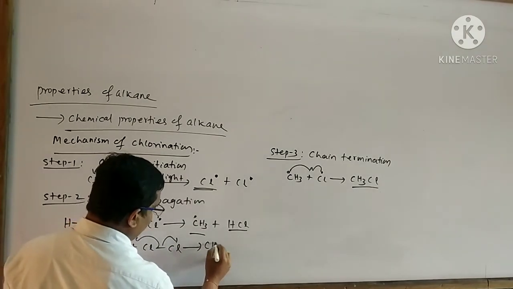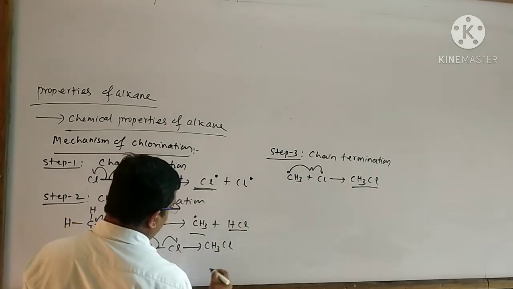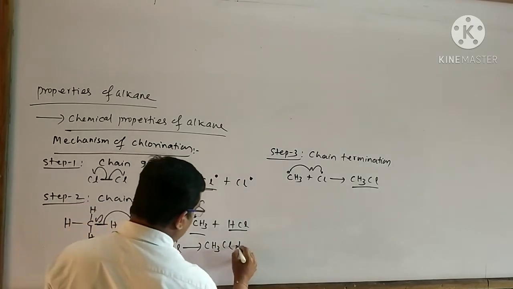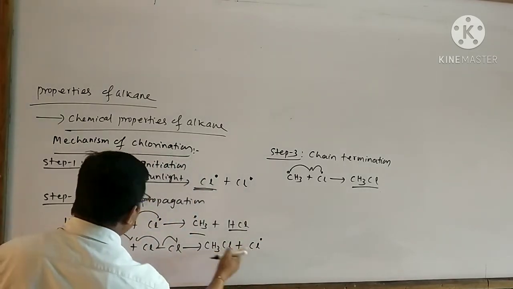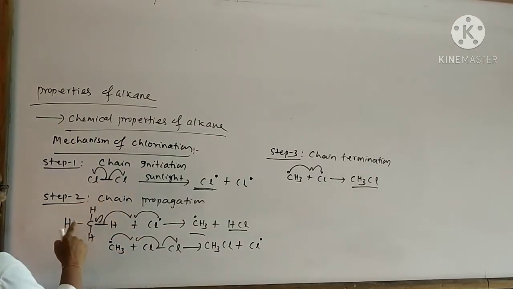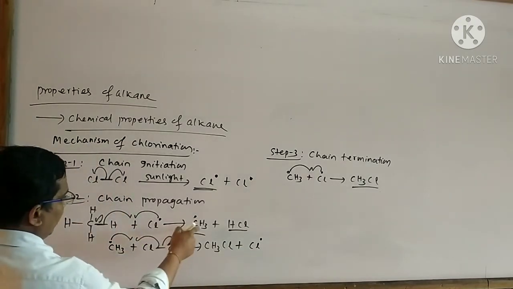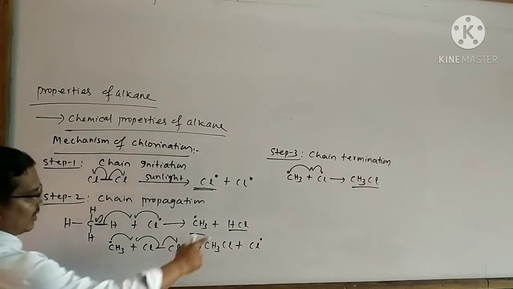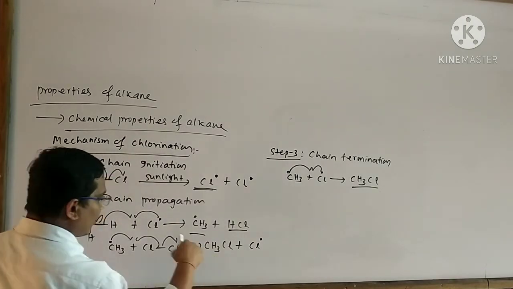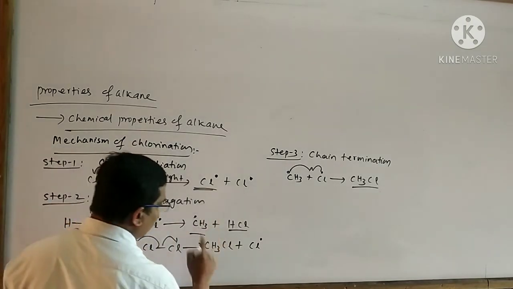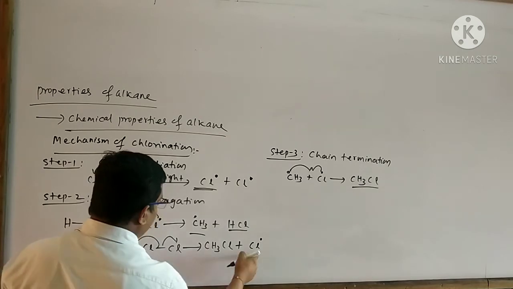Here methyl chloride is formed like this, and also another chlorine free radical is formed. Now this chlorine free radical attacks another substrate to form a methyl radical and HCl byproduct. Again this methyl radical attacks another chlorine molecule to form another methyl chloride and another chlorine free radical.